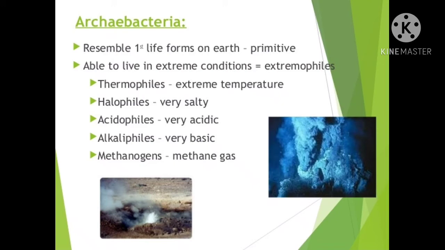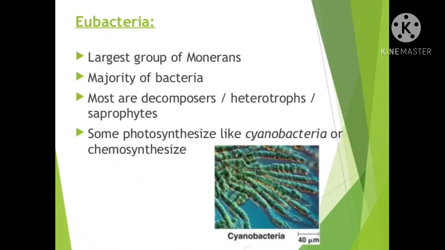Bacteria that can withstand high salinities are called halophiles, while those that withstand extreme temperatures are called thermophiles. A very common example is methanogenic bacteria, found in the gut of ruminants, that is cows and buffaloes. These bacteria help in the production of methane in biogas plants, hence they are called methanogenic bacteria. The second one is Eubacteria. These bacteria are the largest group of kingdom Monera.